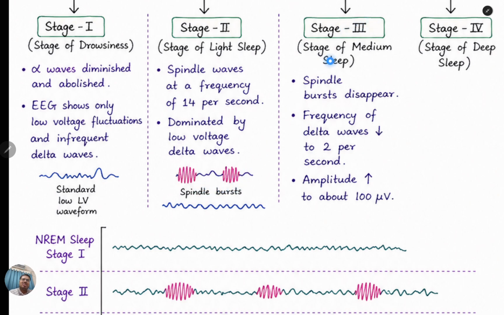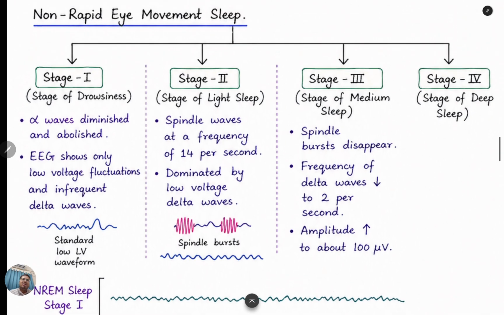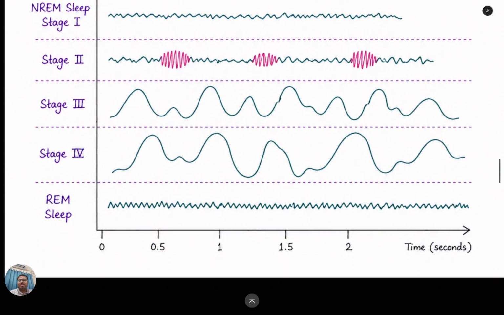Next is stage 3, the stage of medium sleep: spindle bursts disappear, the frequency of the delta waves decreases to 2 per second, and amplitude increases to about 100 microvolts. Now stage 4 is actually the stage of deep sleep. So there are actually 4 stages: stage 1, stage 2, stage 3 and stage 4. Here we can see the important graph, that is the REM sleep. The graph will be like this, and the corresponding graphs from the non-REM sleep stage 1, stage 2, stage 3 and stage 4 we can observe here.